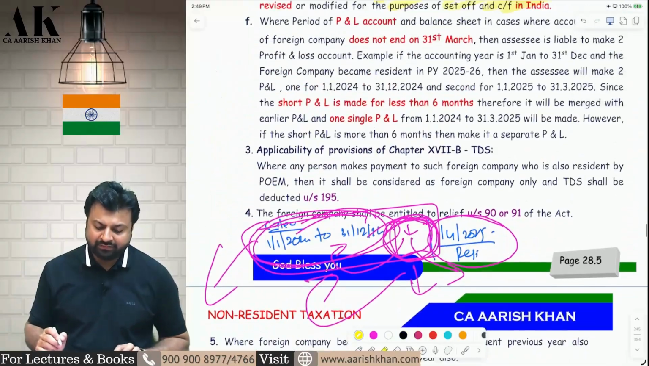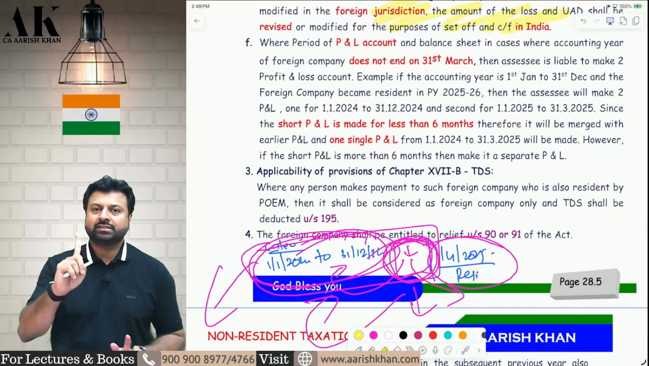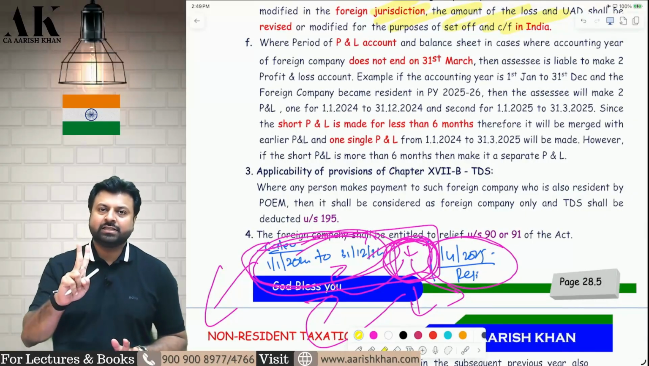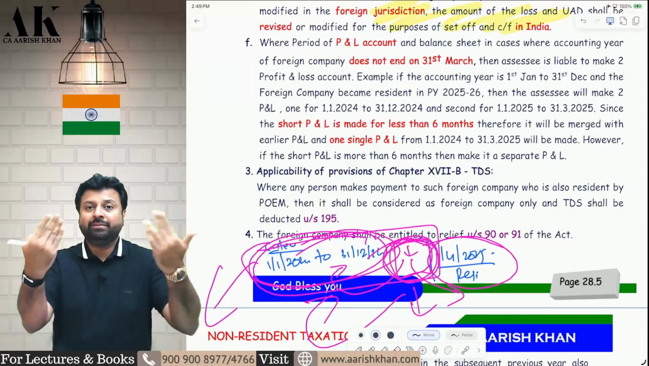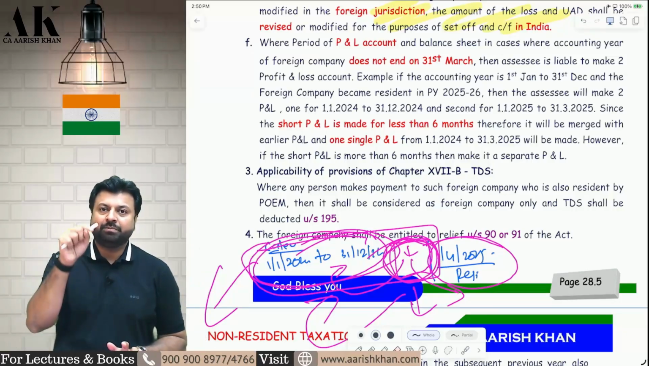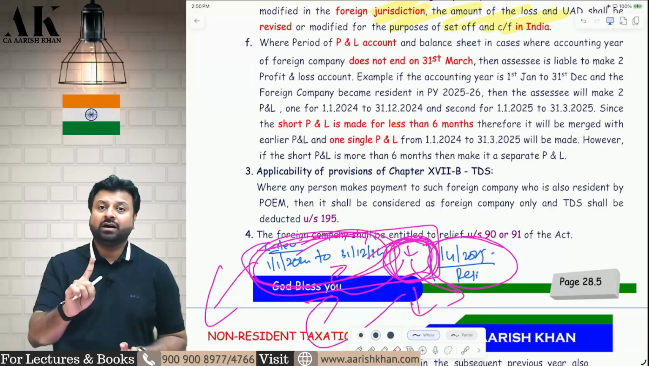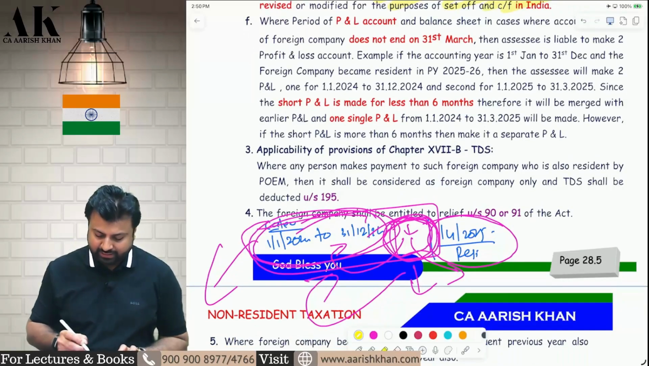Sir, is this company becoming resident in India? Yes, this company is becoming resident in India. Sir, is this company also a foreign company? Yes, this company is also a foreign company. So, sir, if somebody makes payment to this company, they will deduct TDS as per what? By considering this company as a resident or by considering this company as a foreign company. Therefore, the answer is you will treat this company as a foreign company and deduct TDS under 195.